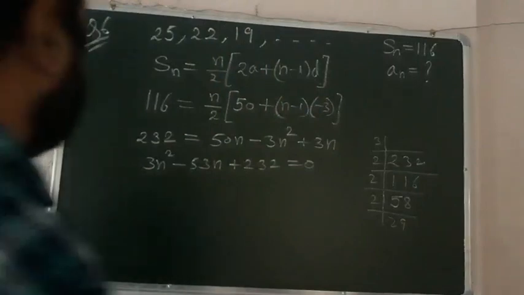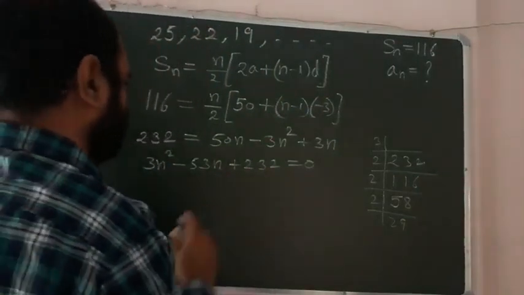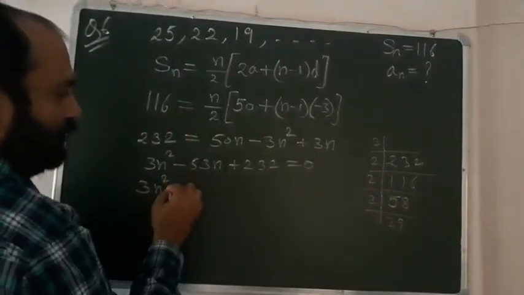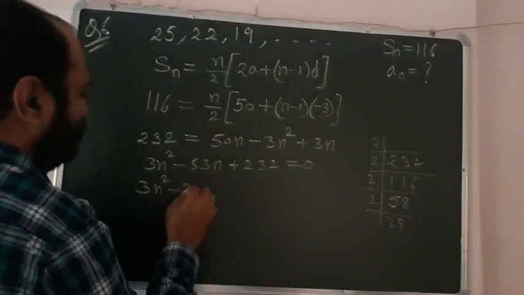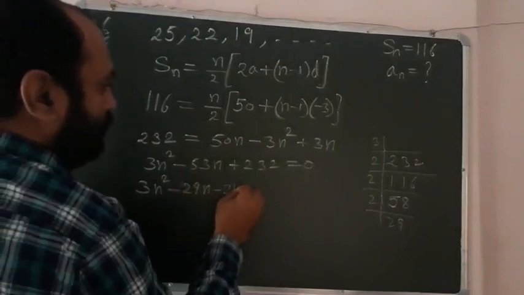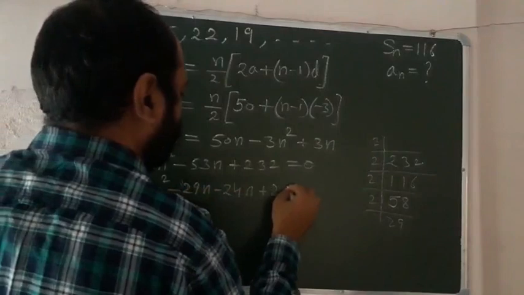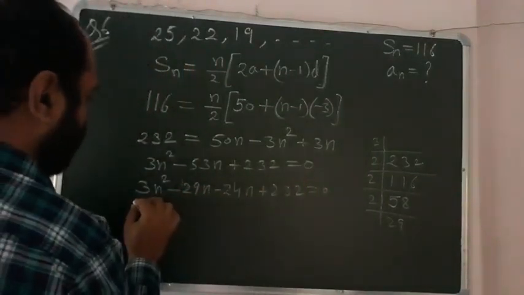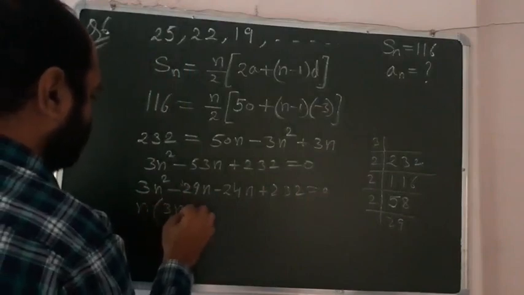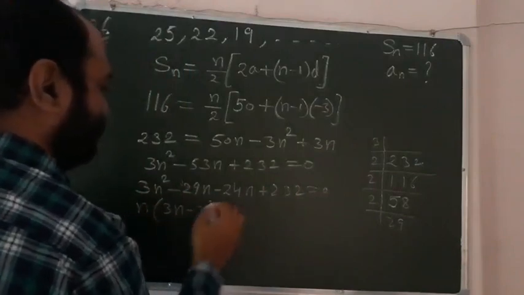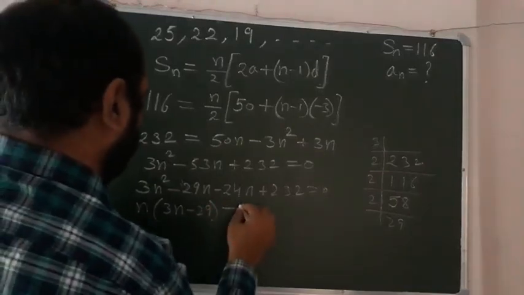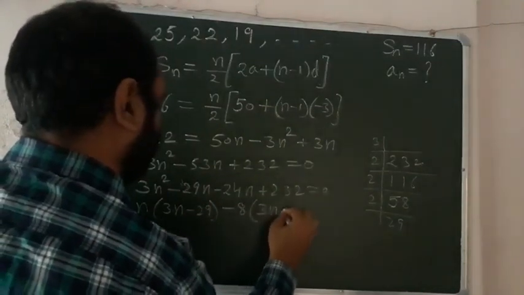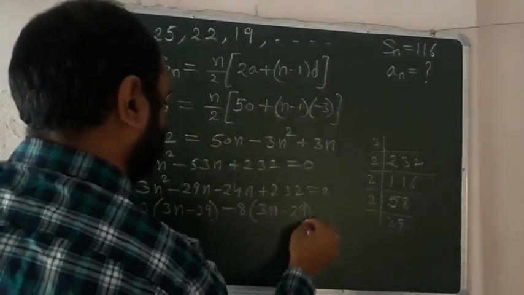You can do middle term splitting here. So 3n square minus 29n minus 24n plus 232 is equal to 0. From here n is common, leaving 3n minus 29, and here 8 is common, so this becomes 3n minus 29, right?